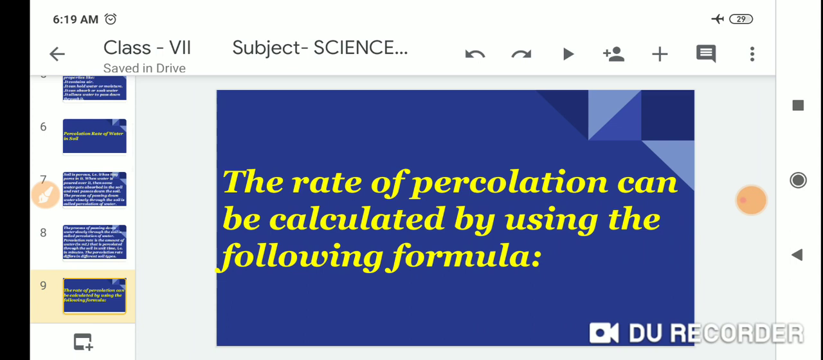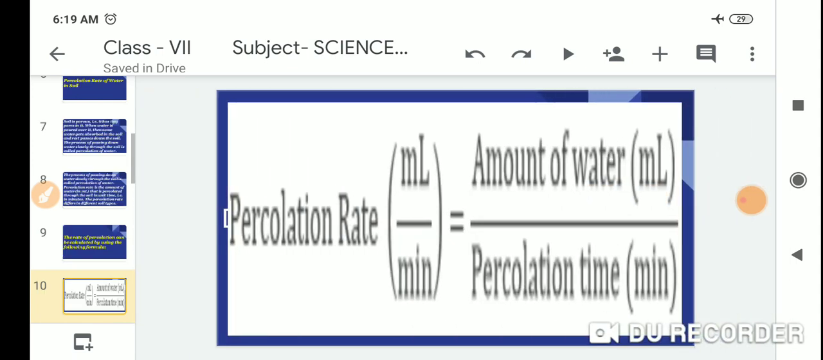The rate of percolation can be calculated by using the following formula. Percolation rate equals the amount of water in milliliters upon percolation time in minutes. So this is the formula of percolation rate.